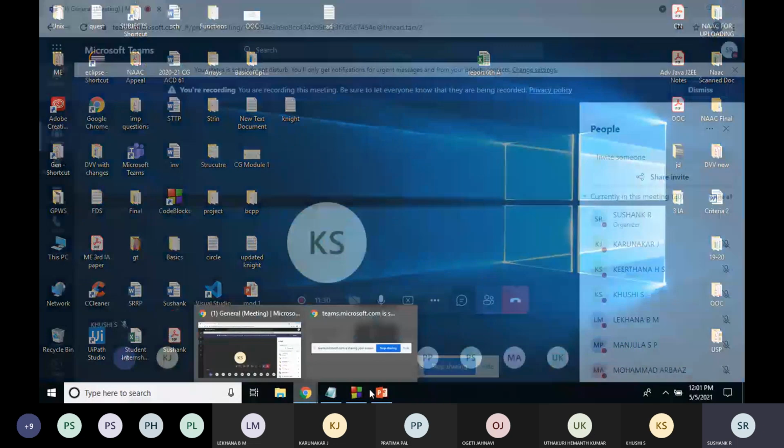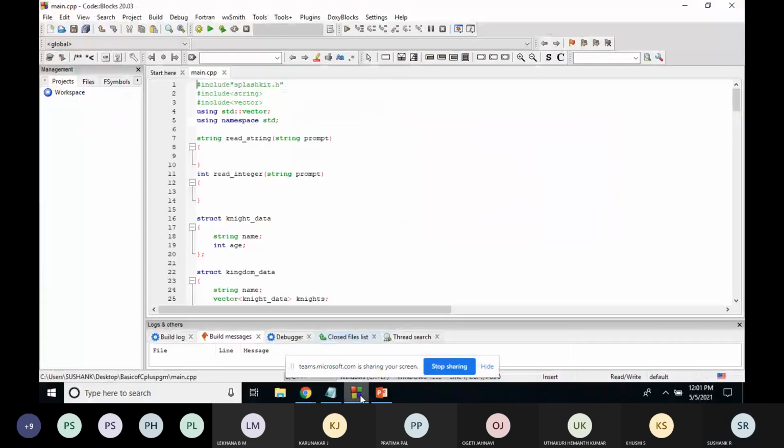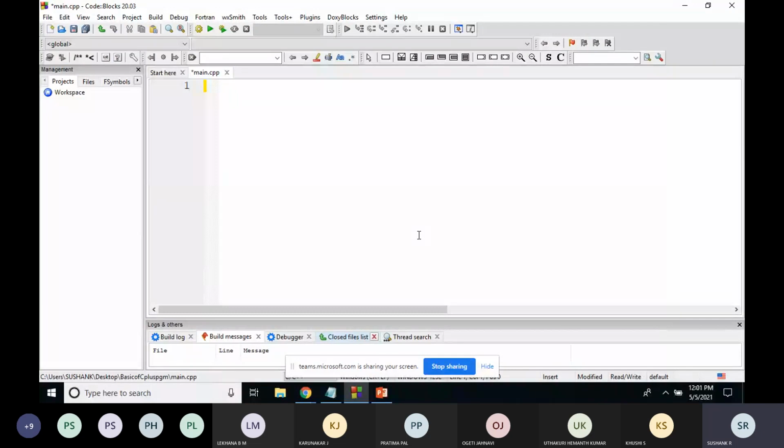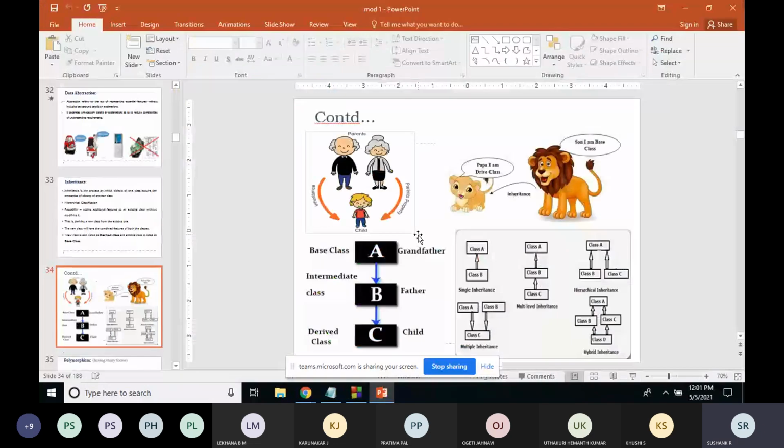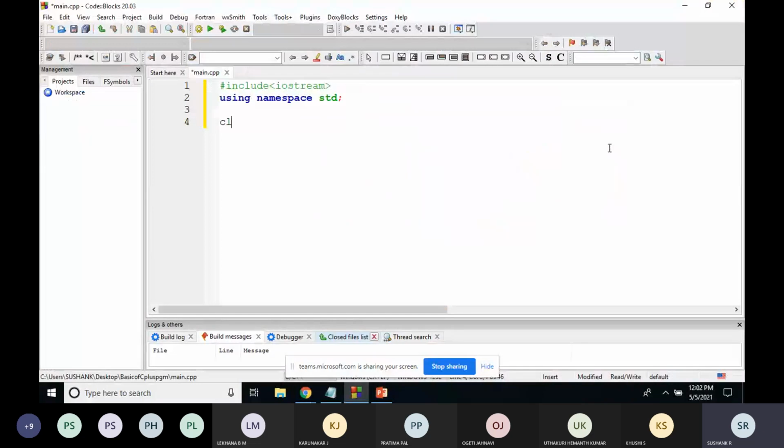So how to implement this? See, first line will be hash include iostream. Then using namespace std. After this, the first class. See, check this. The first class is class A. That will be the base class. I'll just take one class as mammal. Inside this class, you write the code, meaning it should contain some functions.